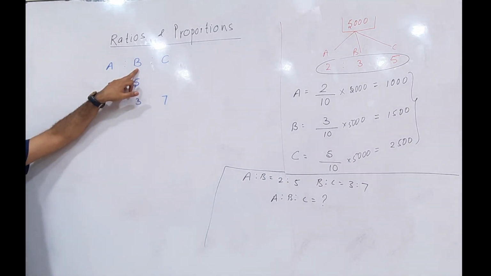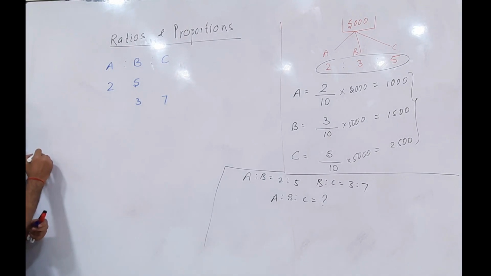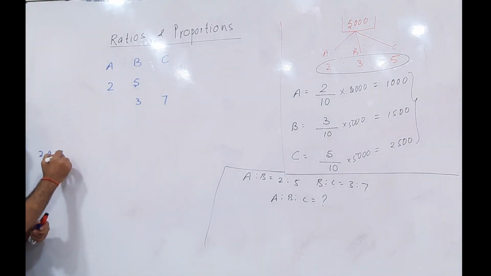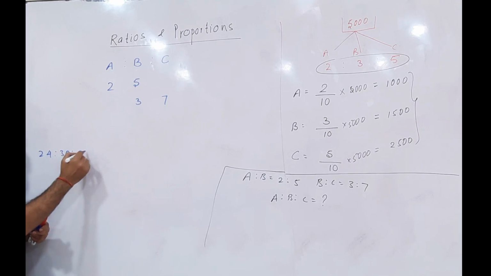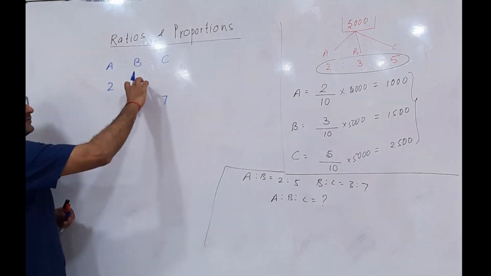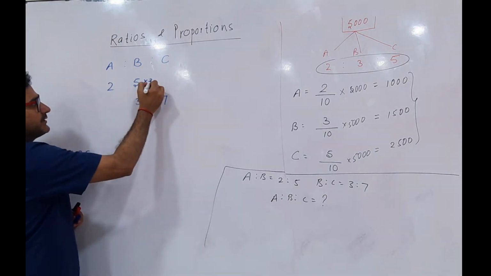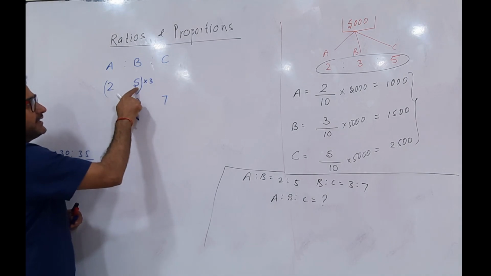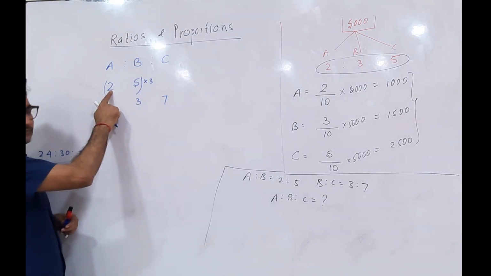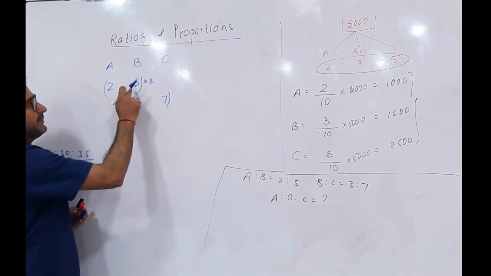So I have to make this number equal. How to make it equal? I'll multiply this one by 3. If I multiply here, I must multiply the ratio here also. And multiply this one by 5. So it will become equal.